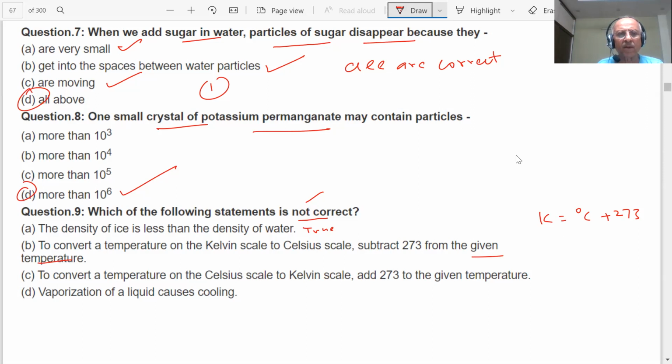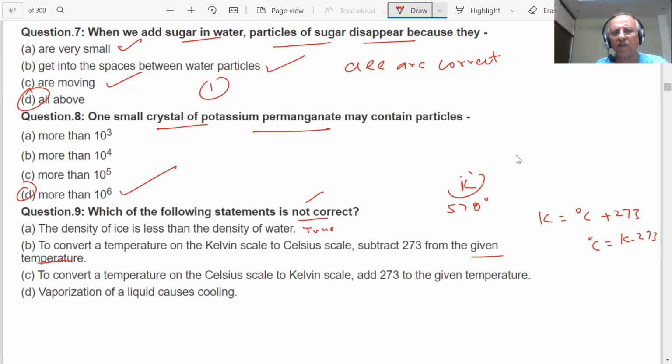Sir, this option will be true. To convert a temperature, you are given a Kelvin temperature. If you are given 570 Kelvin and you want Celsius, what do you do? 570 minus 273. What is Celsius? K minus 273.